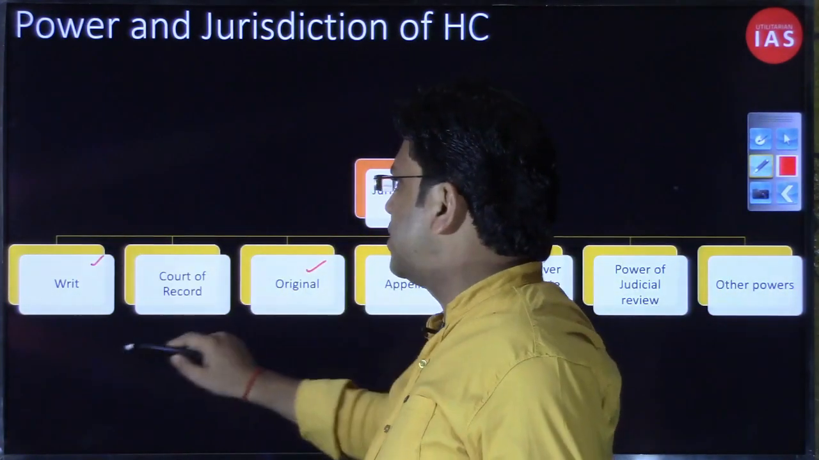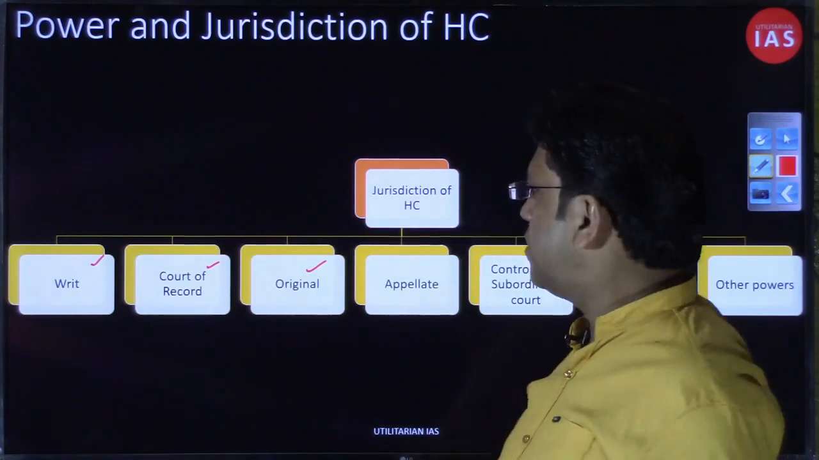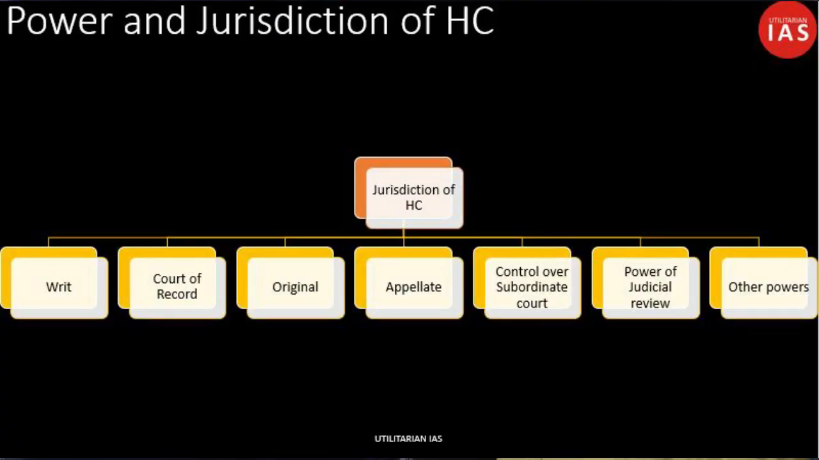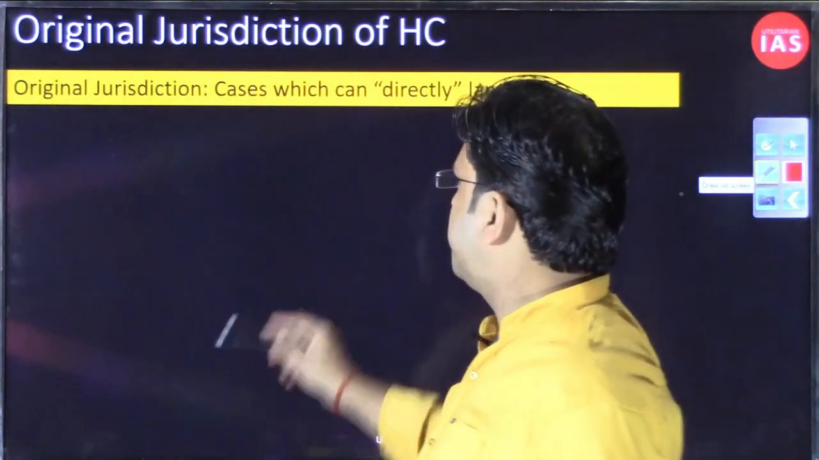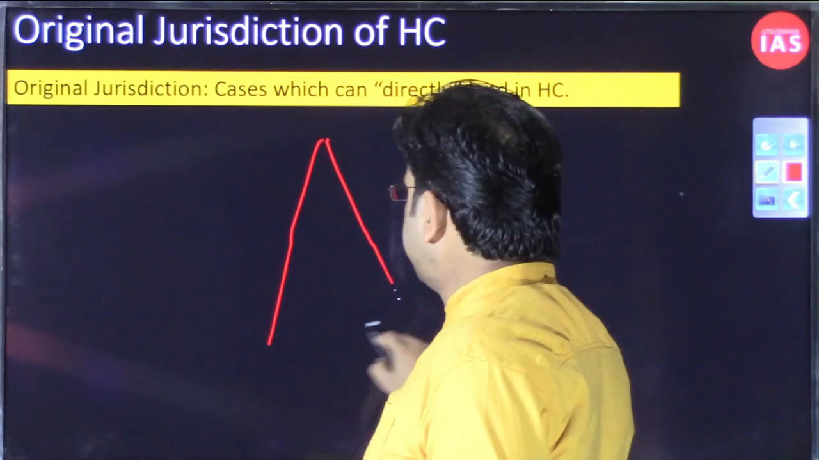Now, writ jurisdiction is over, court of record is over. Now we are getting into the original jurisdiction of the High Court. So what is the meaning of original jurisdiction? When we were discussing the Supreme Court, we already described it, but let me discuss it again.